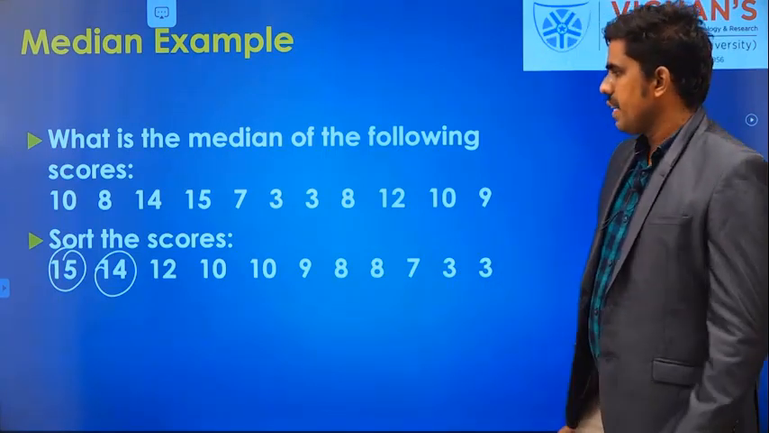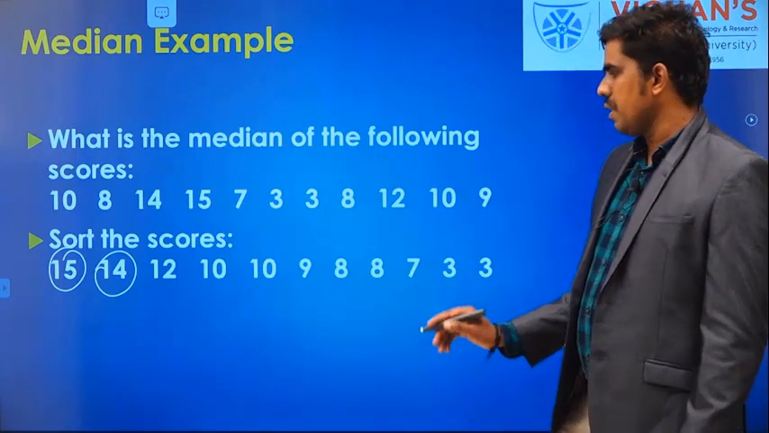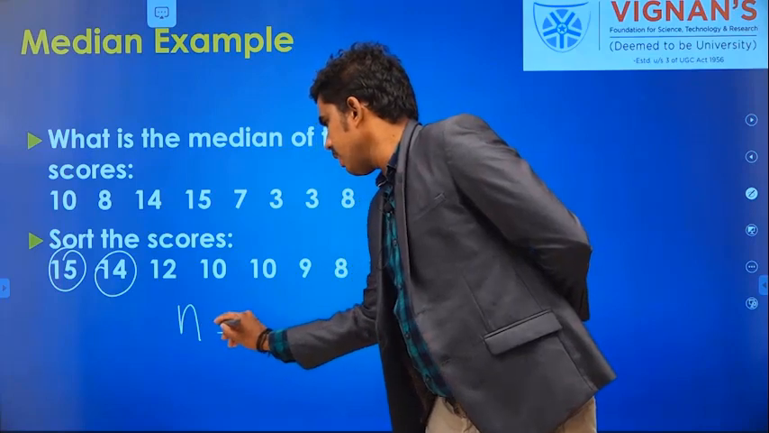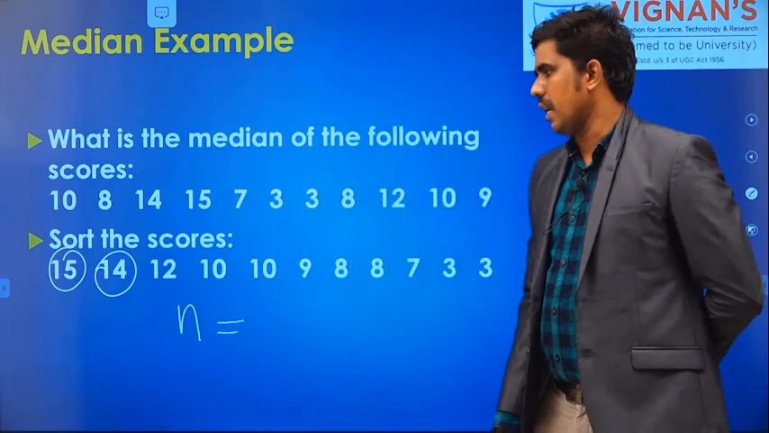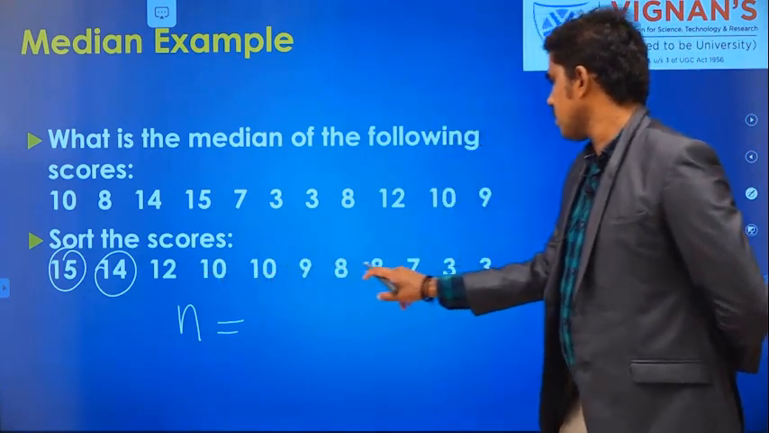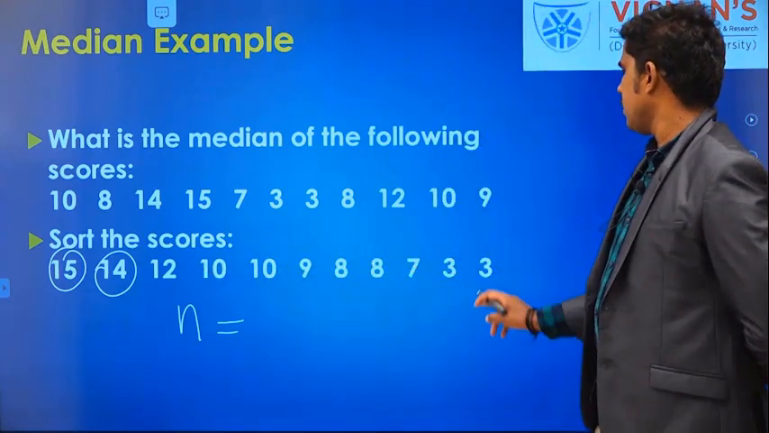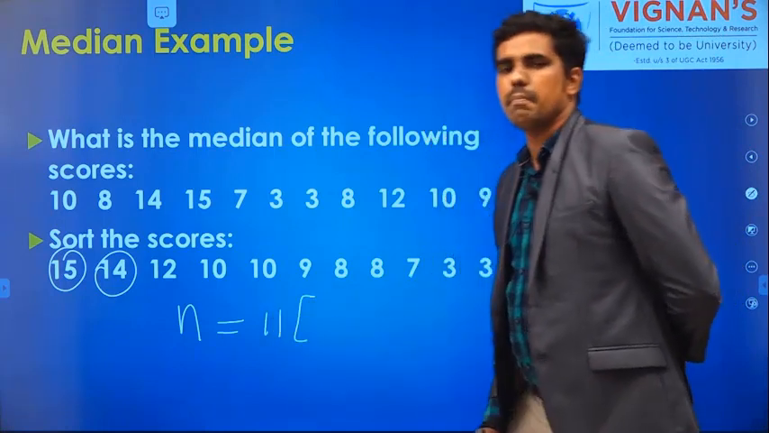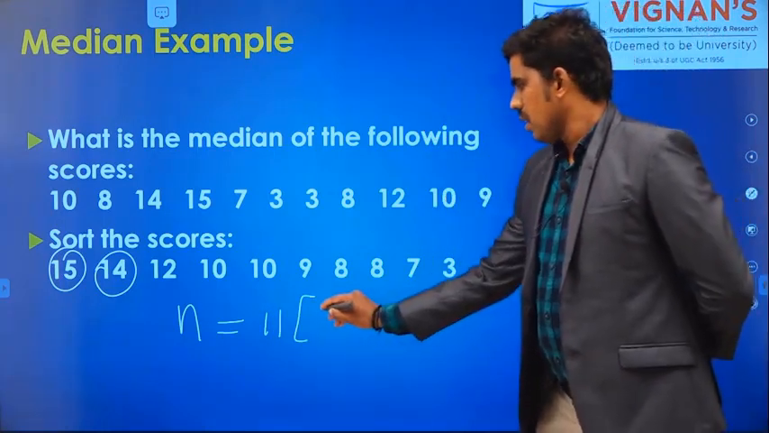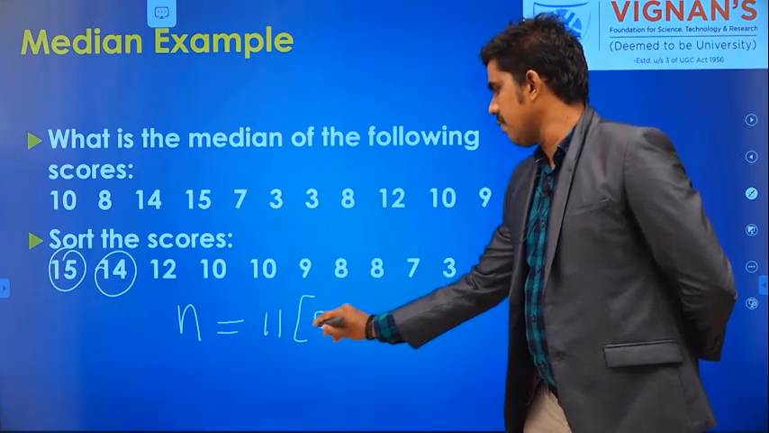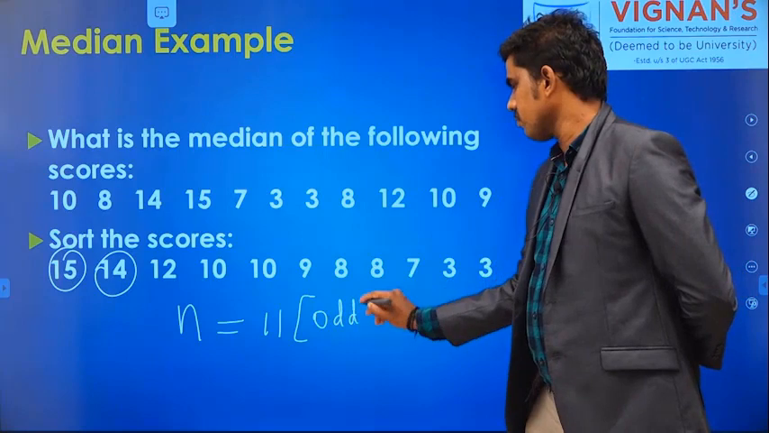Now we are going to find the median. To find the median, the first important thing is, what is n? How many values are in this data? 3 plus 3, 6 and 9. There are 11 values. So first you have to find the number of values and check whether it is odd or even. Here 11 is odd.